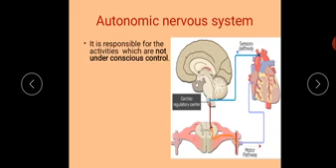Autonomic nervous system. It is responsible for activities which are not under conscious control, which means they are involuntary actions, such as, here you can see this heart. It means the heart is beating. Breathing is also involuntary, although it is voluntary to some extent, but for the most part it is involuntary. Heartbeat is involuntary. So the actions which are not under our conscious control are controlled by the autonomic nervous system.